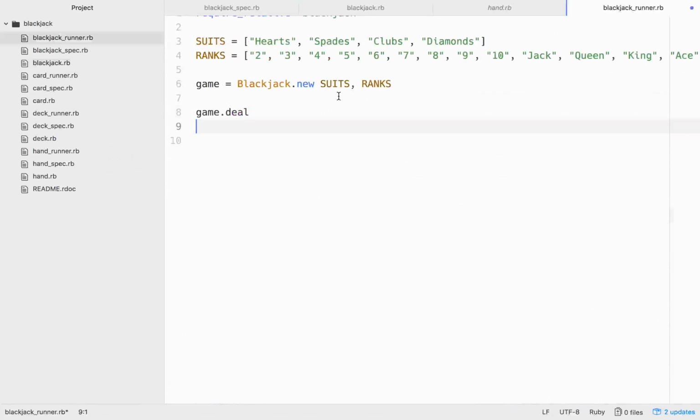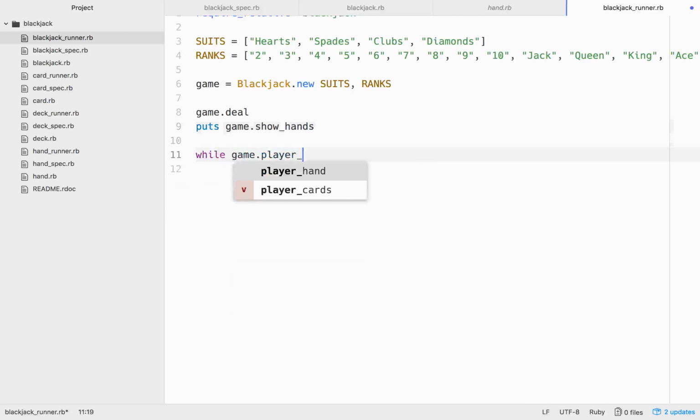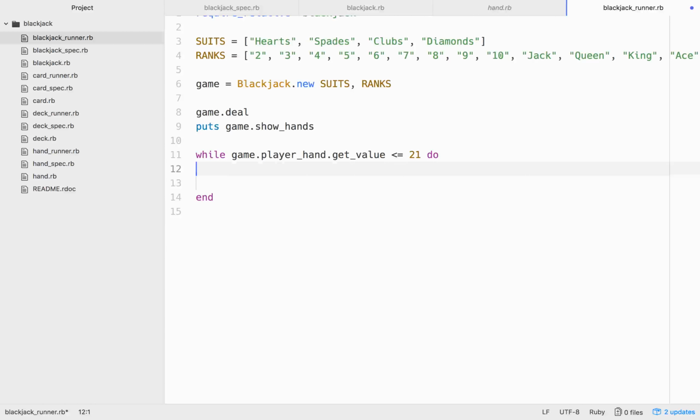So let's go back to our runner, and now that we have that, after we deal, we can put game.show_hands. All right, so that'll show our hands, and after we show our hands, we can start a while loop. So while game.player_hand.get_value is less than or equal to 21, we want to do something. So then we'll start our while do.